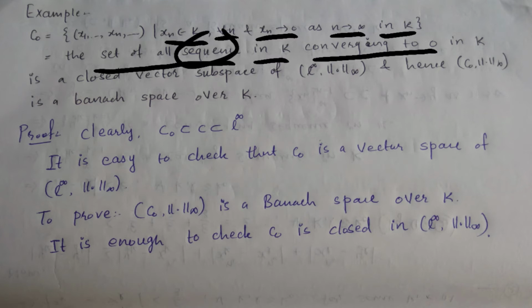Here is a special type of sequences, those converging only to the point 0.